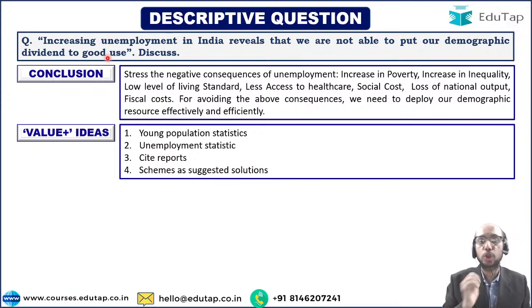You should be able to quote unemployment statistics, what is the exact unemployment statistic in India, how many people need jobs, what is the monthly addition of job seekers in India's economy, right? And how many jobs are we able to create? You should be able to cite various reports, and you should be able to offer schemes as suggested solutions, because those schemes have been started by the Government of India so that we are able to create jobs in the country. This is how you have to approach a question like this, right?